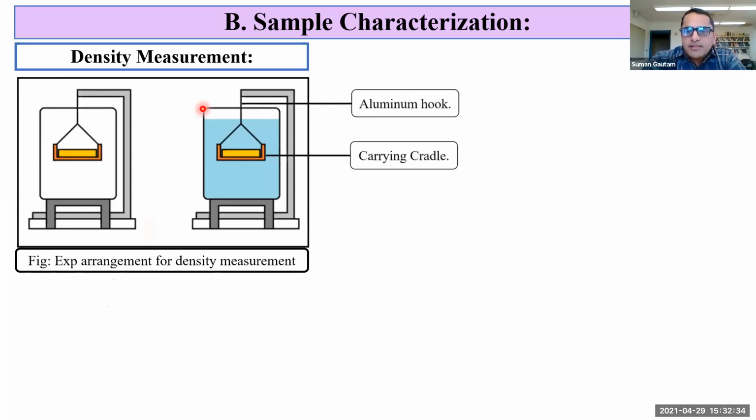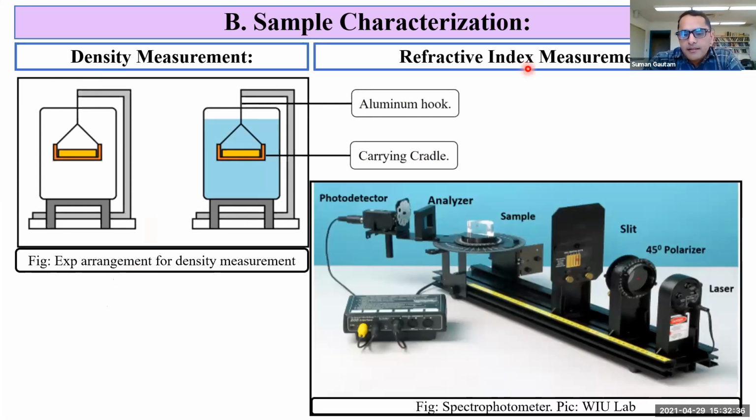The second measurement is a refractive index measurement. The experimental arrangement is shown here. It consists of a laser, 45-degree polarizer, slit, sample, horizontal analyzer, and a photodetector which is connected to a personal computer. Light from the laser source of around 445 nanometer passes into a 45-degree polarizer. This polarizer makes the S and P component intensity the same, and the light is polarized at 45 degrees.